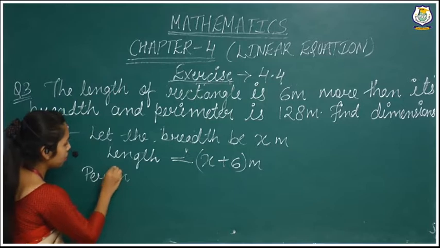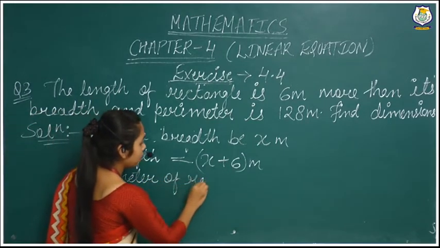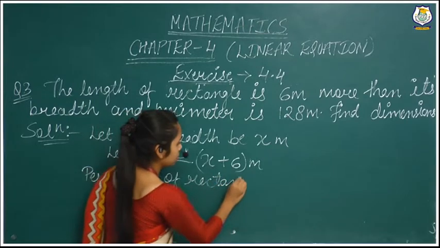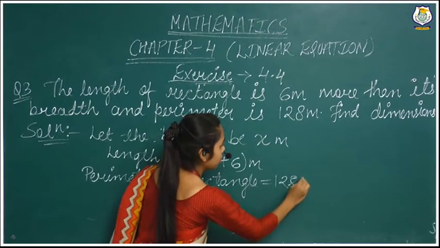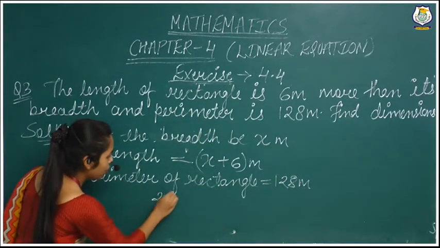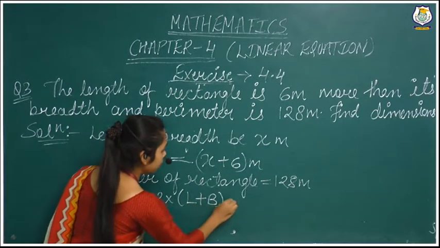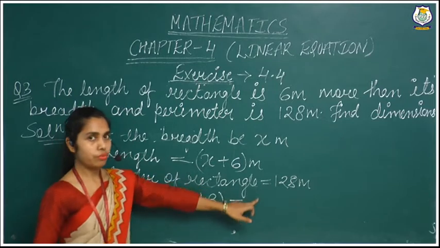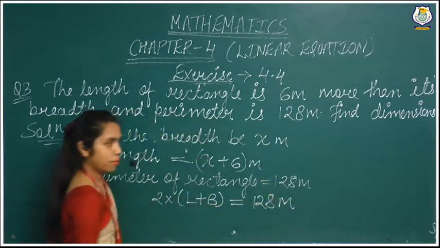According to that, they have given the perimeter of the rectangle, that is 128 meter, and we know the formula: 2 into length plus breadth equals 128 meter.